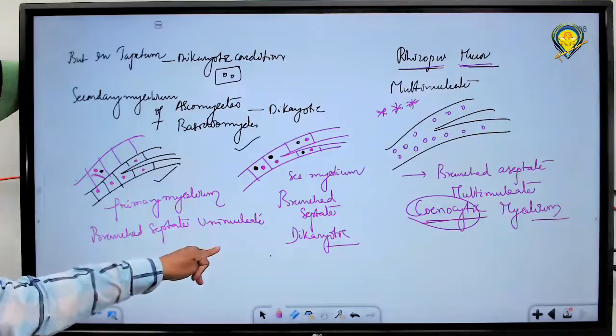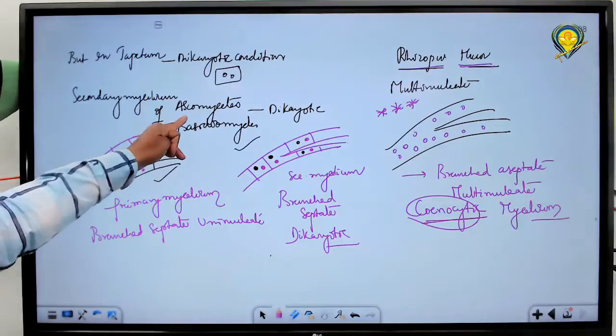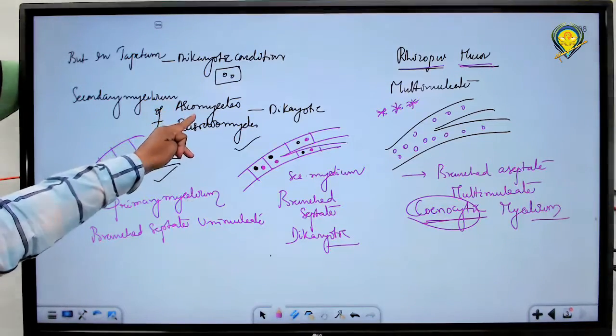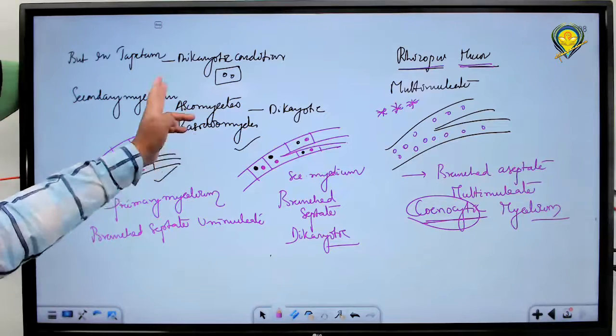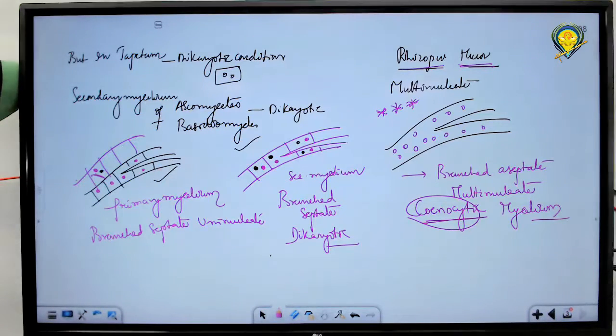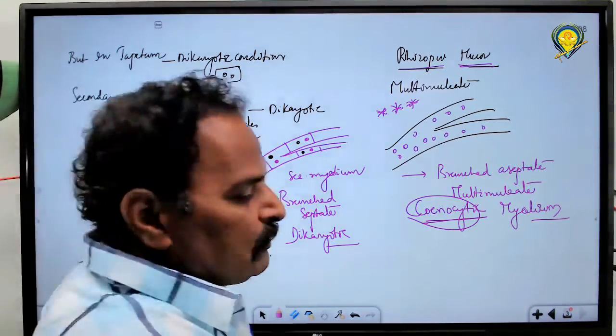No perfect sexual stage is observed in Deuteromycetes. In the remaining three groups, you can see sexual reproduction. But in the last group, Deuteromycetes, sexual reproductive structures are not generally observed.